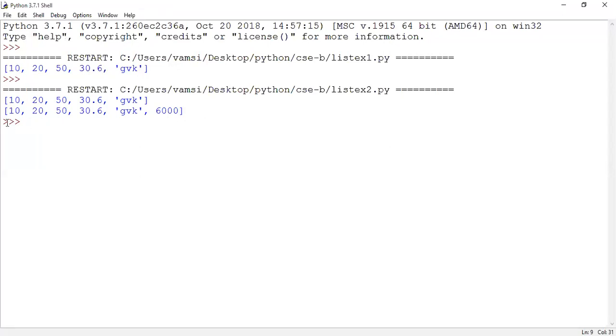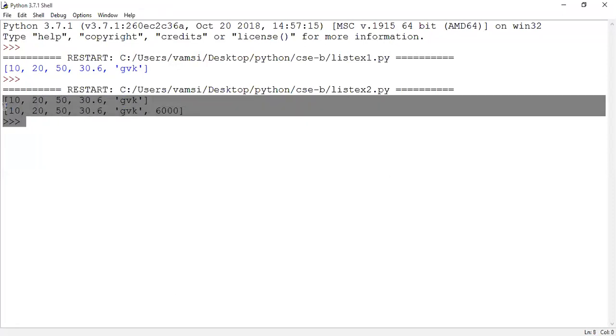Now in this list of elements, I want to remove 50. So what do I have to do? Please respond. What is my requirement? I want to remove an element from the list. So how to remove an element from the list? For that, we Python programmers have to use the remove method. What's the method name, guys? Remove method.